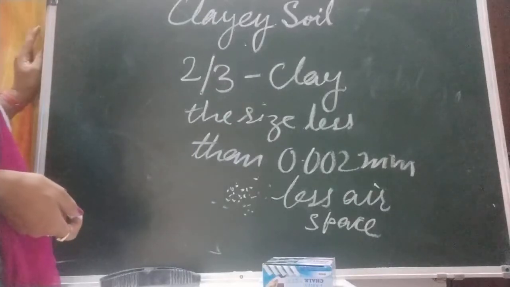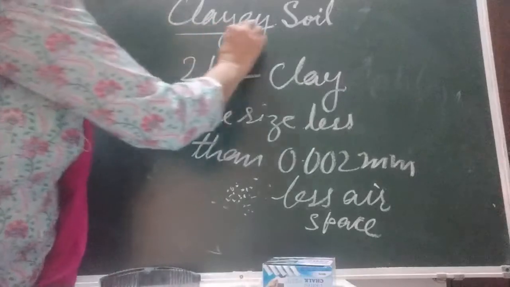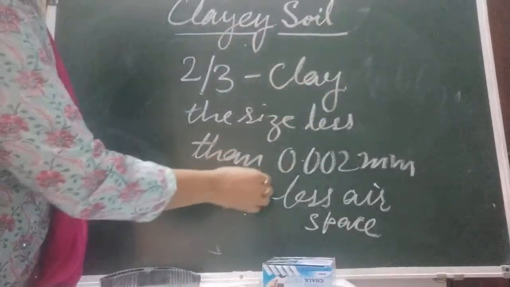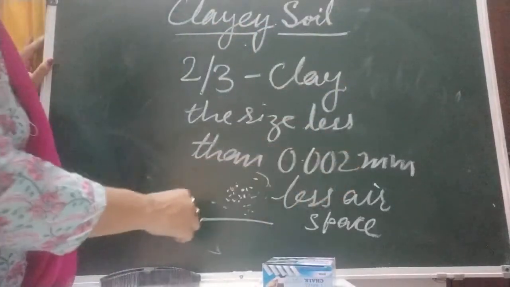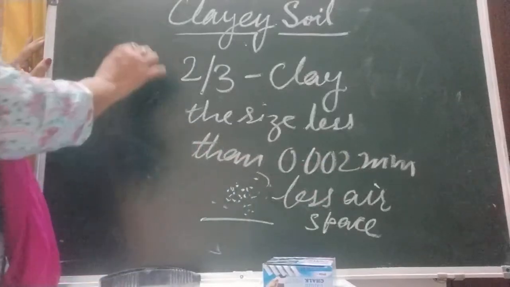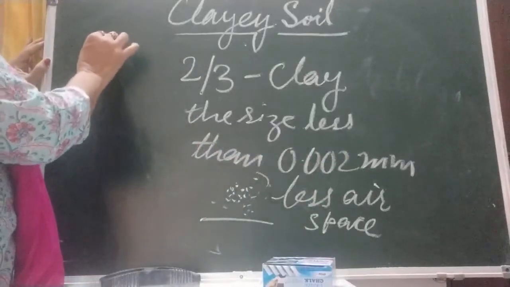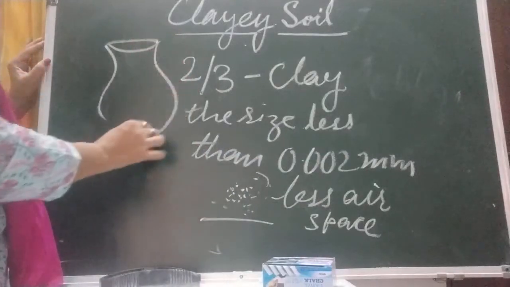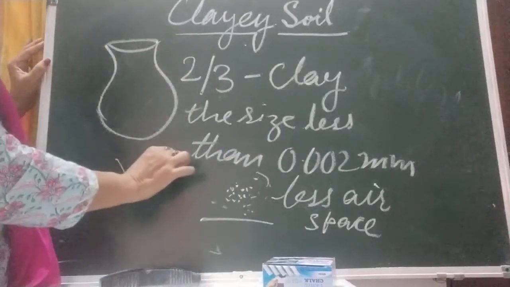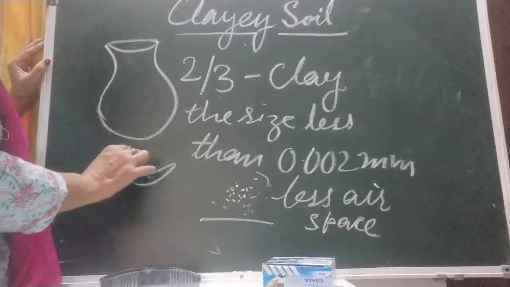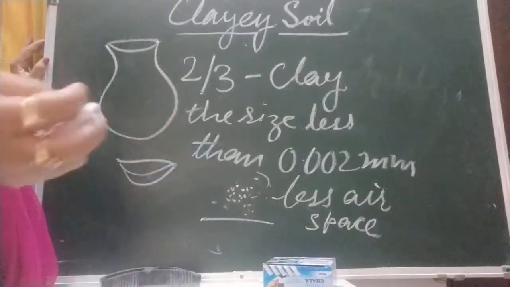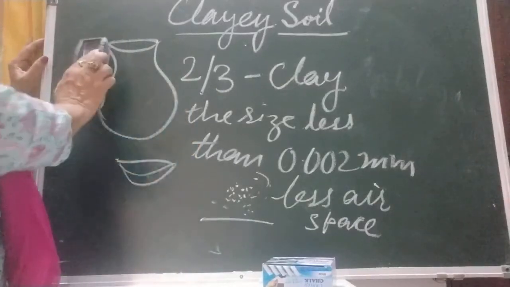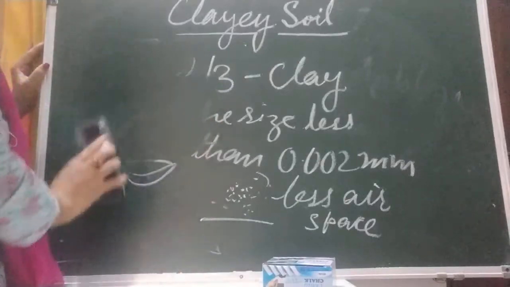This clay soil is good because of its features, less air space and stickiness. It is used to make pots. You have seen the potters make pots, diyas, and also toys. Clay toys are made of this clay soil.